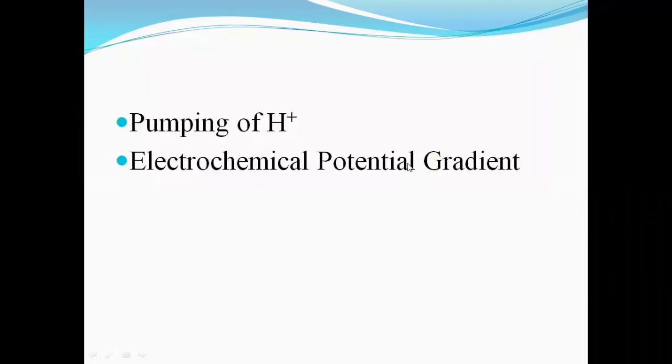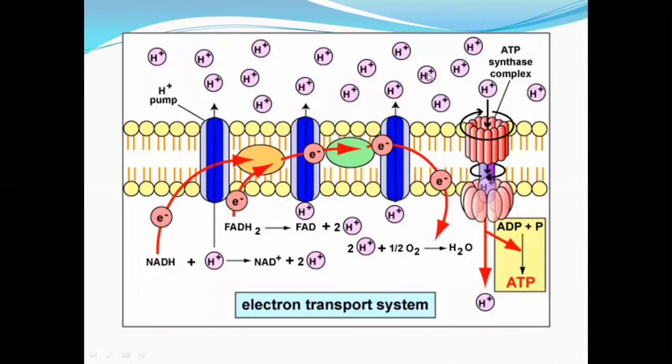Now, the second important thing about chemiosmosis is the electrochemical potential gradient. By the pumping of these protons into the intermembrane space, they will be highly accumulated there and develop the electrochemical gradient. The intermembrane space will become highly positive, and the inside, the matrix, will become negative. So there will be an electrochemical potential gradient, right?